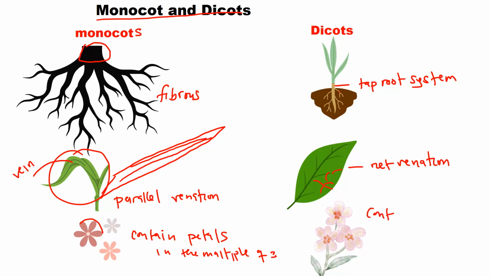But for the other one, dicots contain petals in multiples of 4 or 5. So as you can see, this one has how many? 1, 2, 3, 4, 5. So it can be 5, 10. So petals in multiples of 5, petals in multiples of 3. These characteristics are very important. I've seen questions on these parts. Make sure that you understand this very part, very important.